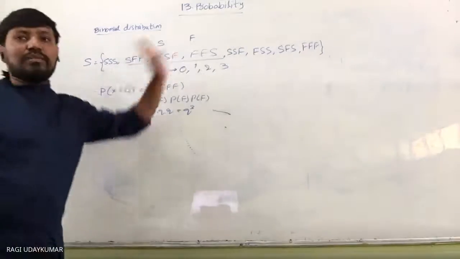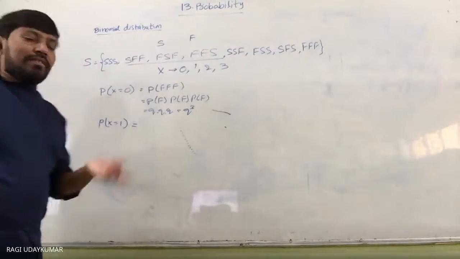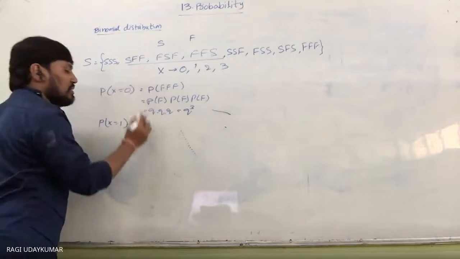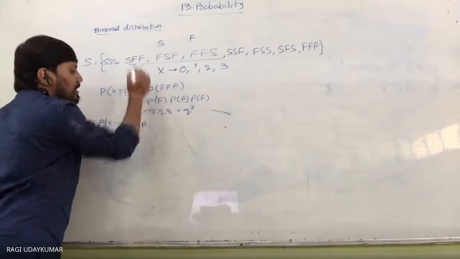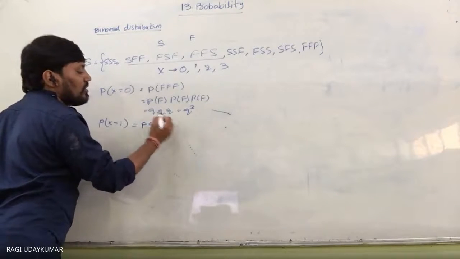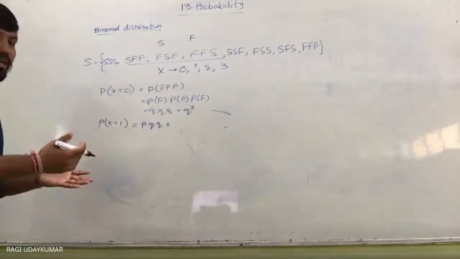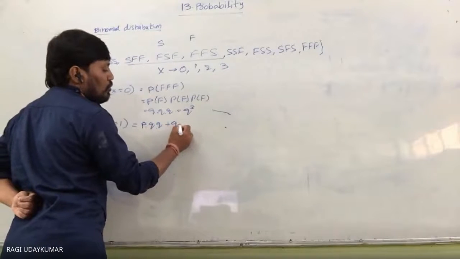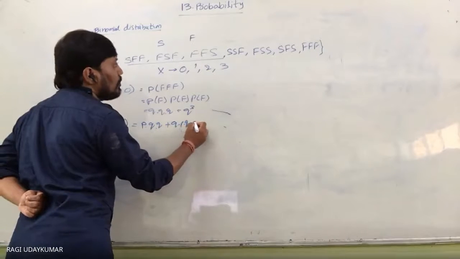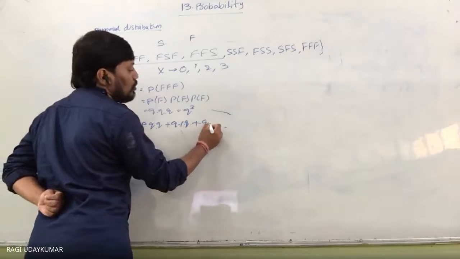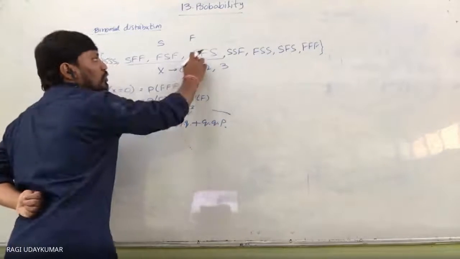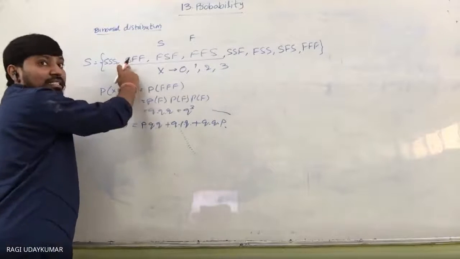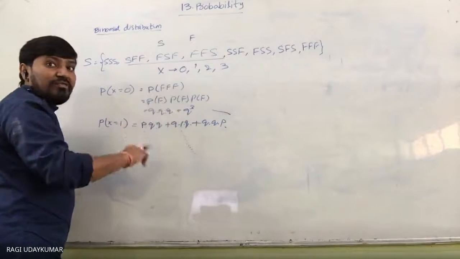The probability of success is P and the probability of failure is Q. So the combinations are PQQ, QPQ, QQP. One success and two failures, which we have already solved, gives P Q square, three times.